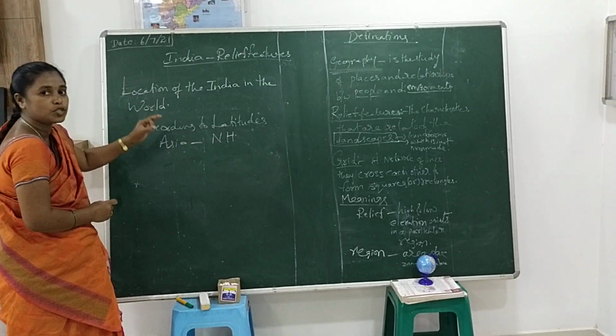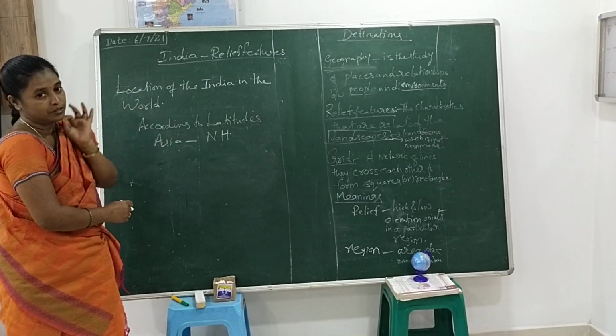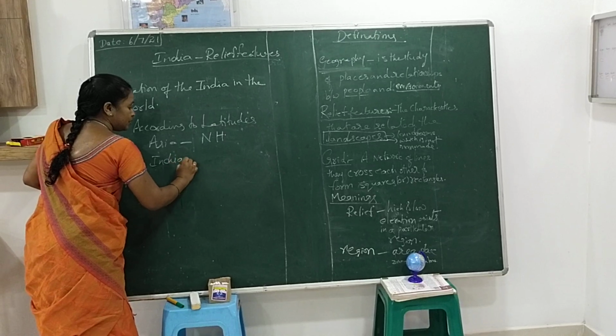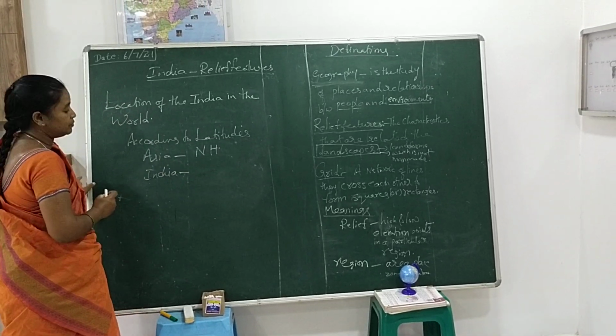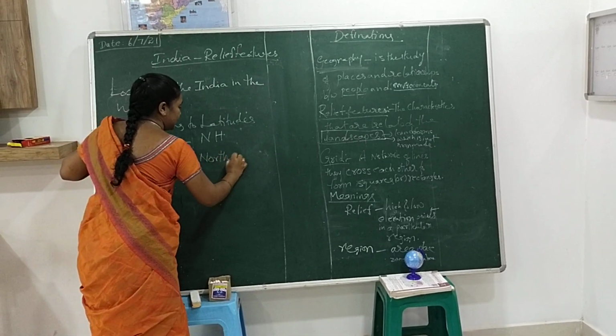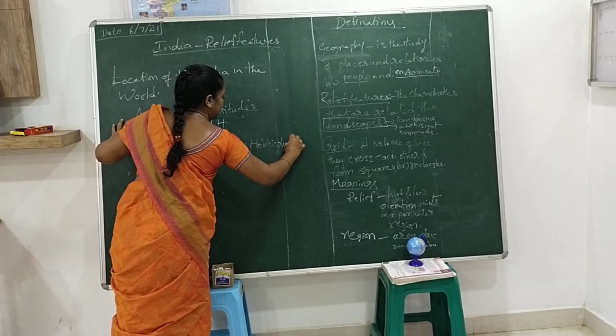Totally, India belongs to which hemisphere according to latitudes? Good, northern hemisphere. But what about the longitudes?